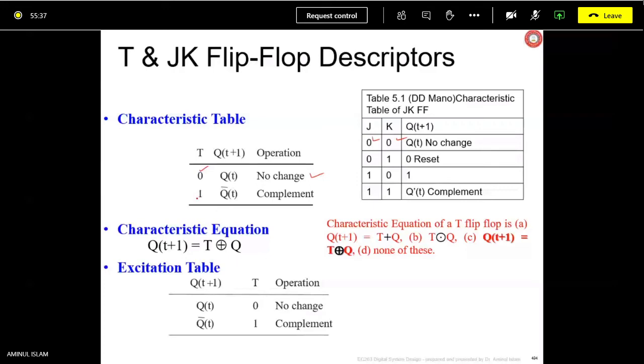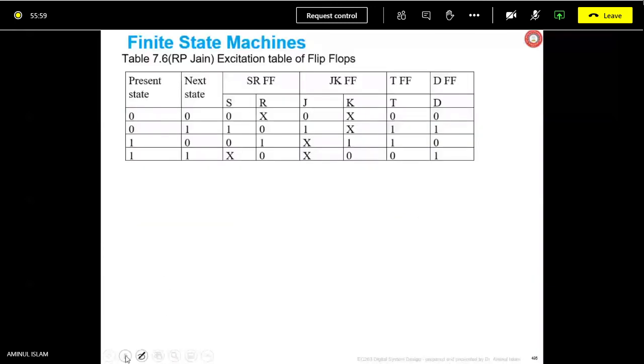And if T equals 1, this is going to be the input pattern in JK, and it is going to be complement, meaning toggling state. And here is the characteristic table: T XORed with Q. The excitation table is this. If it is not clear, we'll be discussing it later also. This kind of question may be asked.